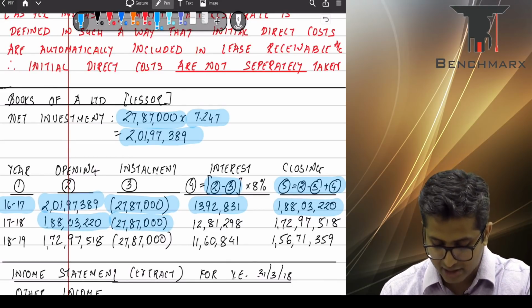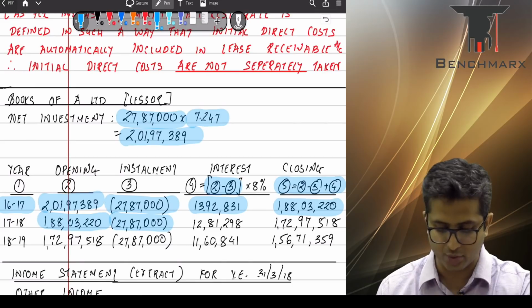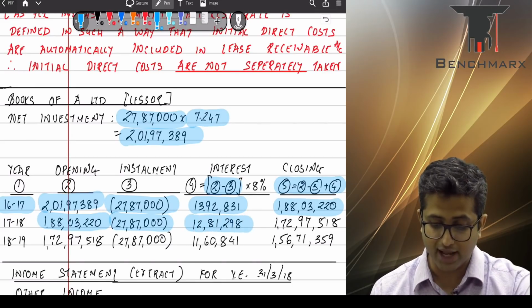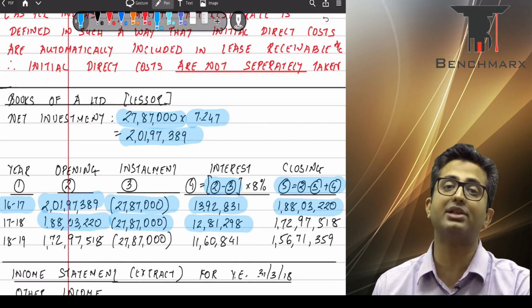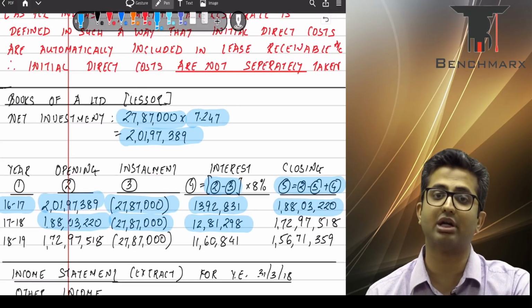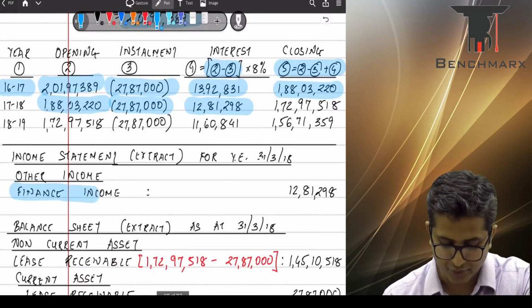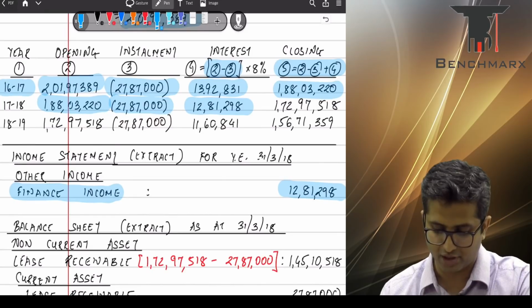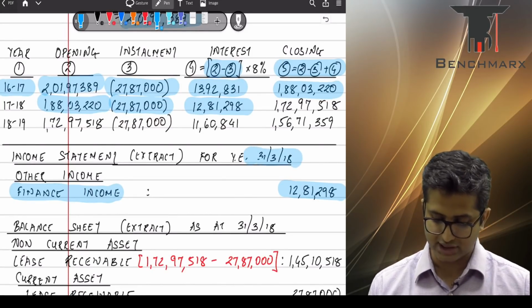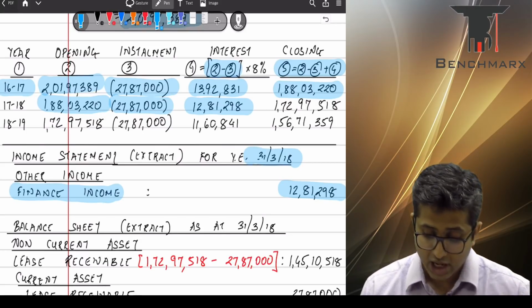And on the net balance, that is 1 crore 88 roughly minus 27,87,000, you will apply an 8% interest rate, and hence 12,81,298 will be the finance income. Now finance income will be shown as a part of other income in your P&L account. So as a part of your P&L account, you will show finance income as a part of other income. That is for the financial year 17-18, year ended 31st March 18.